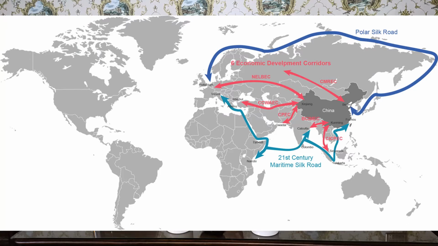Each belt would connect several countries together. It will include cargo trains that carry goods from China to the west, roads, etc. For example, if you look at the map, there's a corridor extending from China which goes all the way down to the Netherlands, and then onwards it will be connected to the UK. So these are basically the corridors of the BRI.